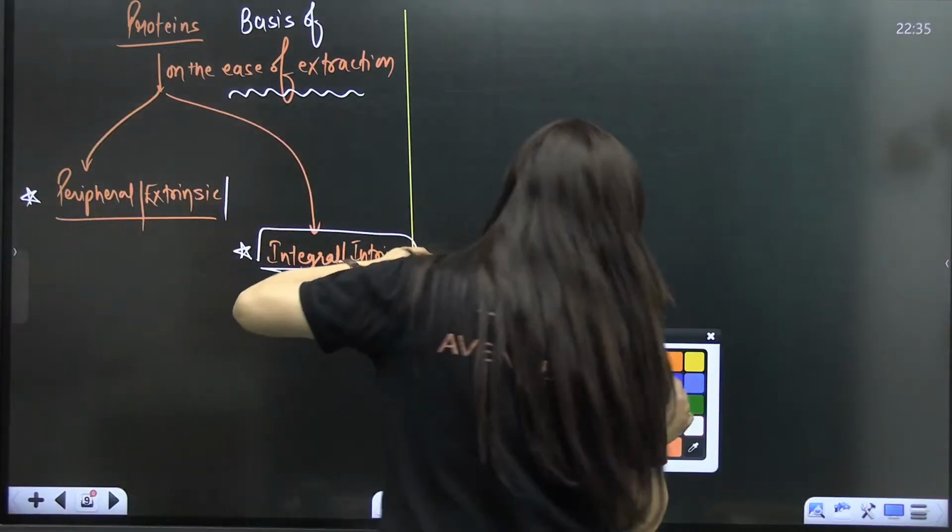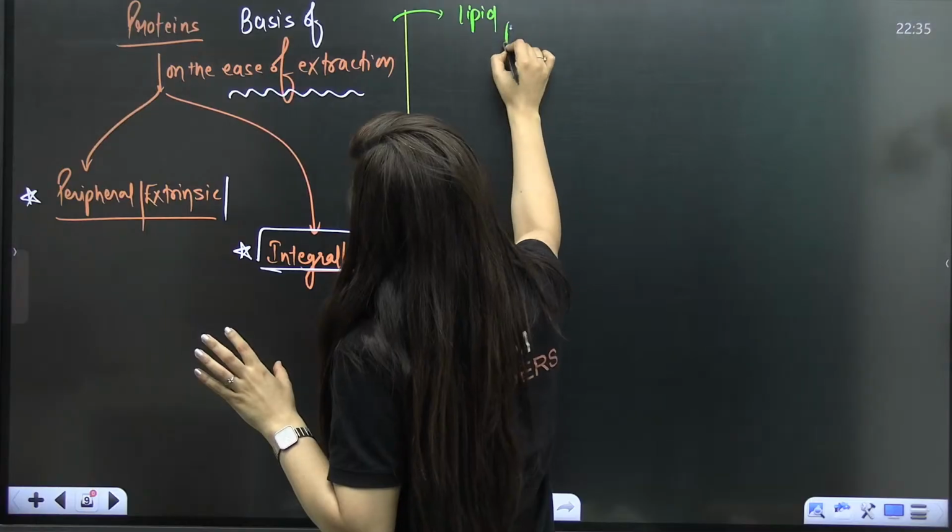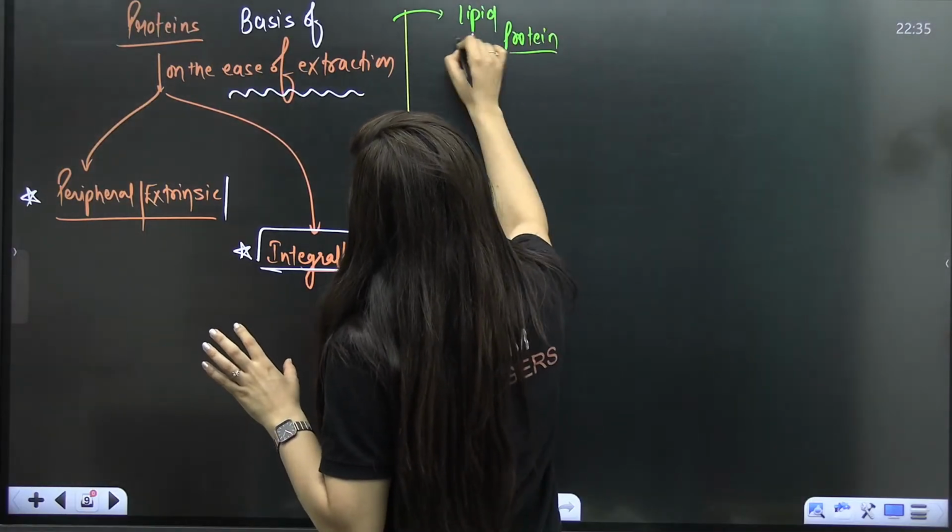Before going forward, let me tell you, overall in a cell, the ratio of lipid and protein varies in the cell membrane.